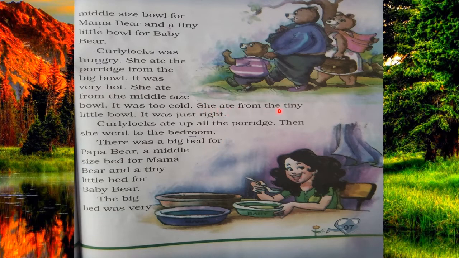Then she ate from the tiny little bowl. It was just right. Here you can see she ate from the smallest bowl, which is for Baby Bear. She ate porridge from this little bowl. It was just right, totally perfect for this girl, for Curly Locks. Curly Locks ate up all the porridge.